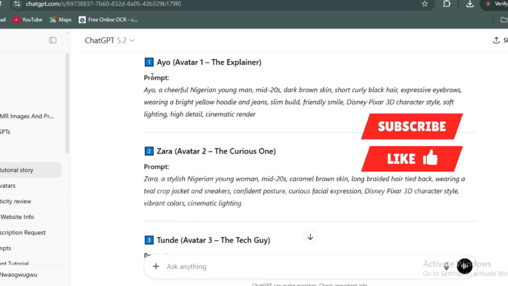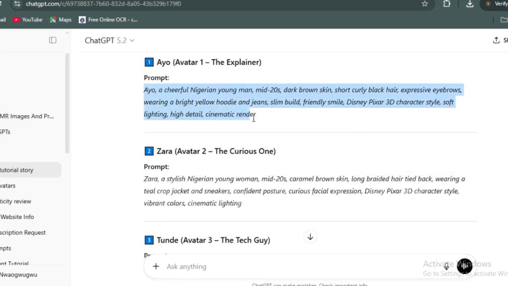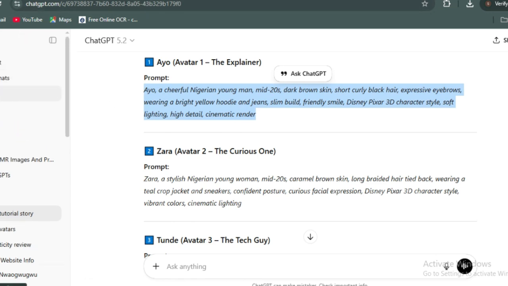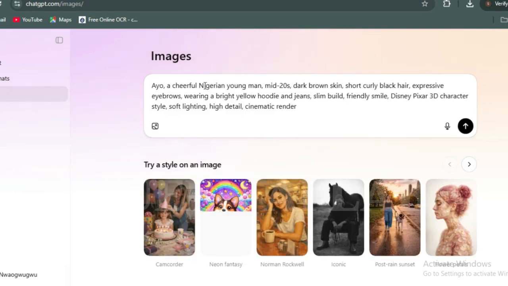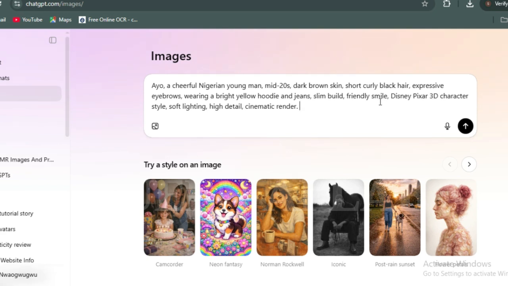Now over here on ChatGPT, I copied the Ayo prompt, the first prompt. I copy it, then I open another page, which is imaging. You cannot create images directly on your ChatGPT. So I open a new tab for this image. Now I can see the image tab is open. So here I drop in my prompt for the guy. I drop the prompt. Now remember to tell them the size, the ratio that you want.